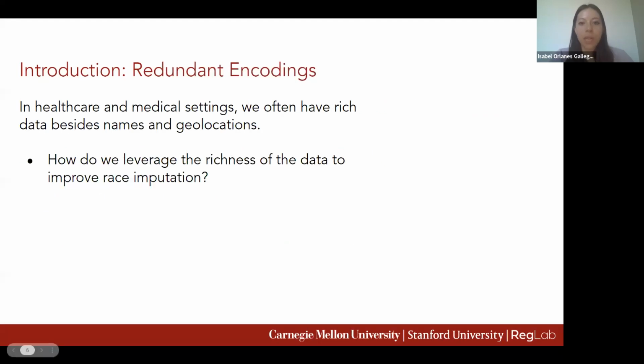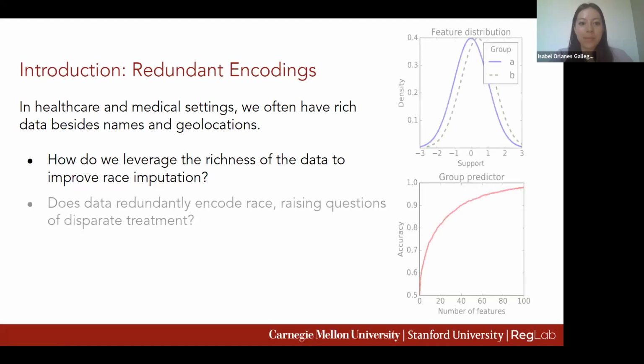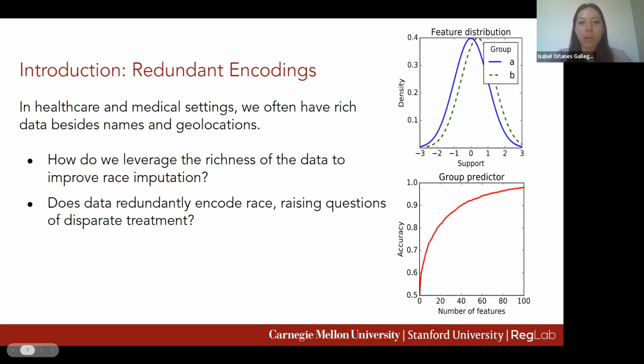We also often have much more information than just name and geolocation, particularly in healthcare and medical settings. So one question is if we can leverage richer features to improve racial imputation. But as we incorporate more and more features, each potentially correlated with race, this raises a new and important concern of redundant encodings. The textbook definition considers a set of independent features, each of which is slightly correlated with a sensitive attribute such as race.